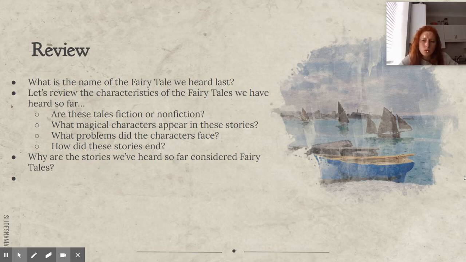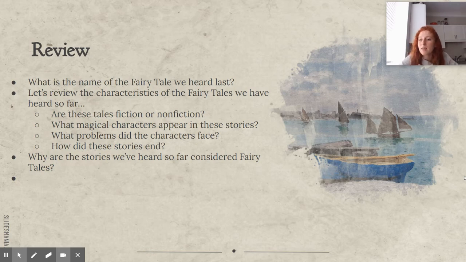Okay, but how did those stories end? How did Sleeping Beauty end? The prince came, right? And then they lived happily ever after. And what about in Rumpelstiltskin? The queen figured out the name and she was able to keep her baby. And then they lived happily ever after. Okay. So those stories, were they fairy tales?